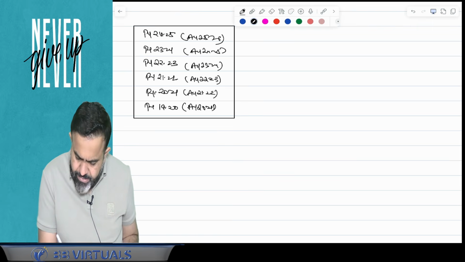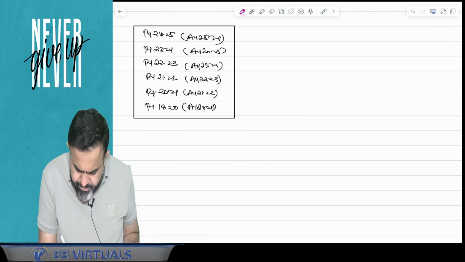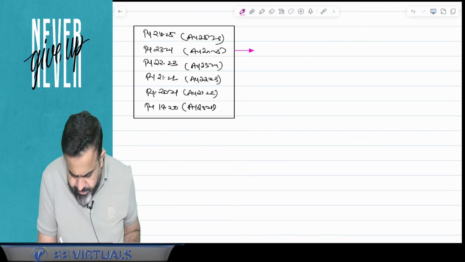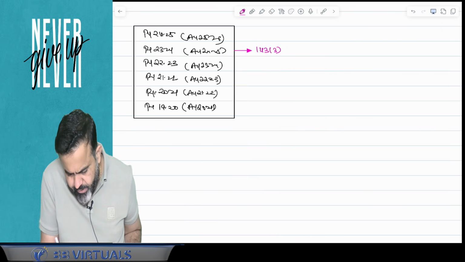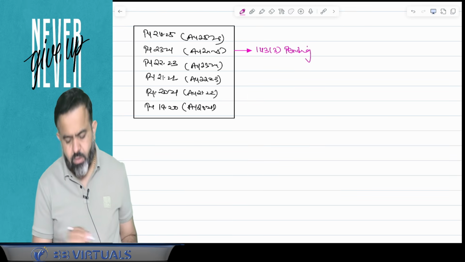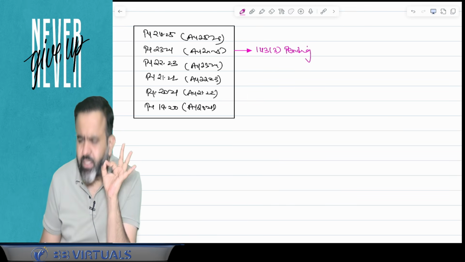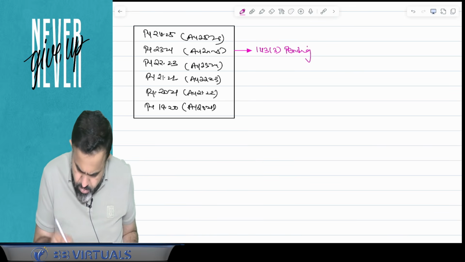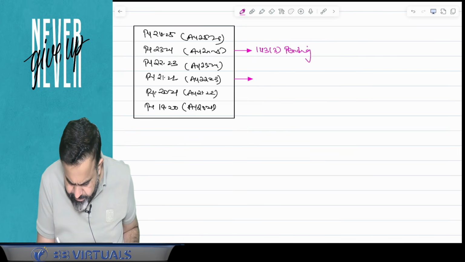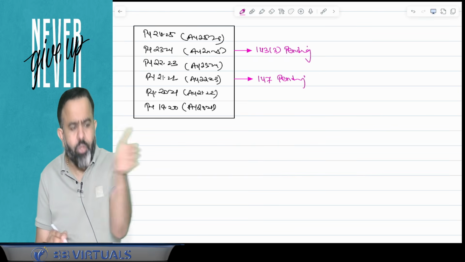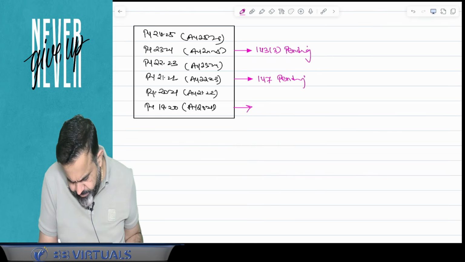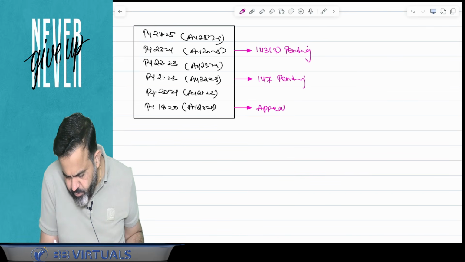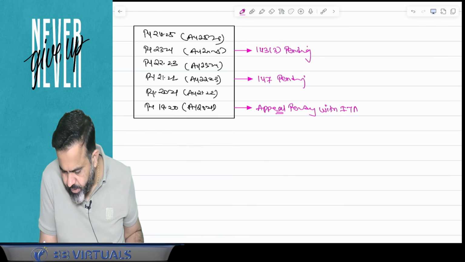On that date, suppose for this particular year an assessment under section 143(3) is pending. So the 143(3) assessment is pending for previous year 23-24. Now for this particular year, suppose 147 is pending. Pending means it is going on. And for this year, suppose there is one appeal pending with the ITAT, Income Tax Appellate Tribunal.